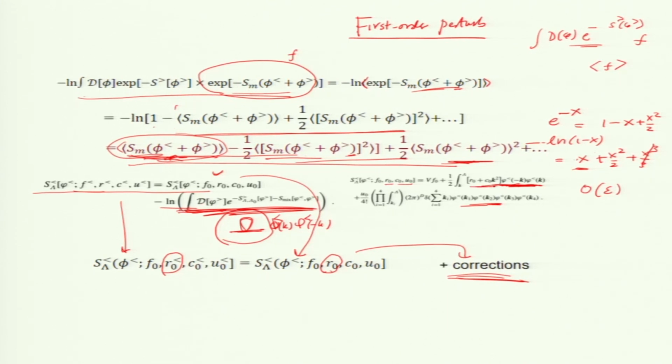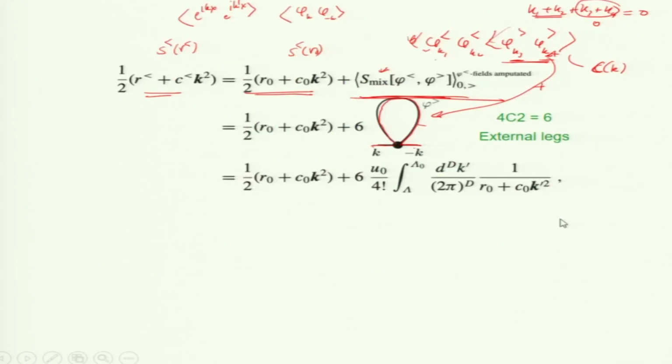Well, this integral will give a number, right? The integral is a number, and I get a new term which is a number times phi less k and phi less minus k, which is here. Even if you can't do the calculation, you should get the broad idea. That is what is correcting R naught. So, that is what is written here, R naught.